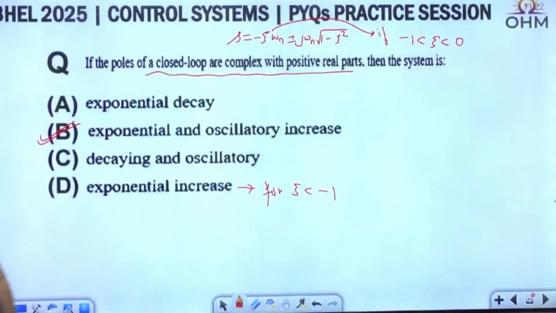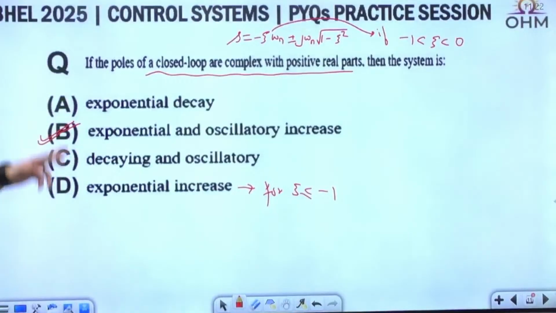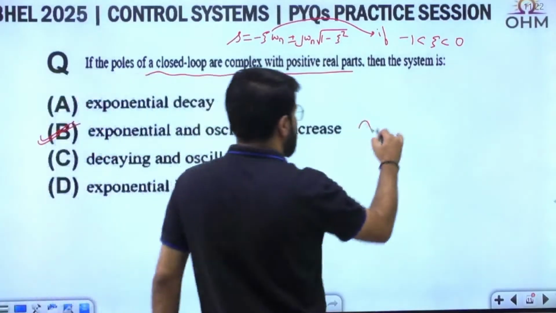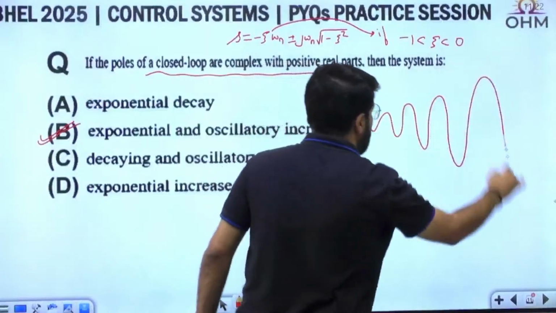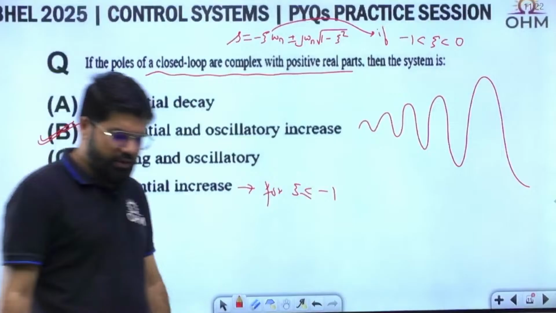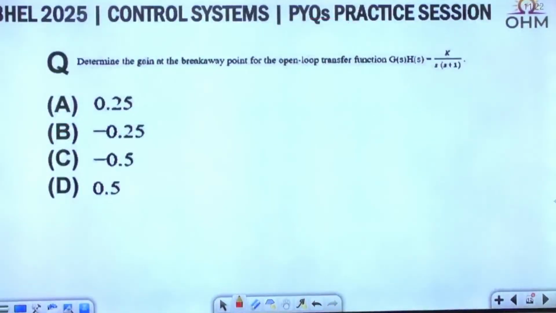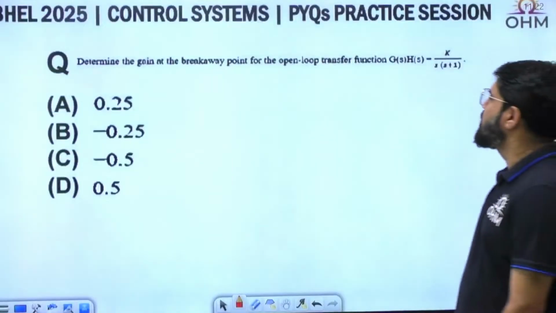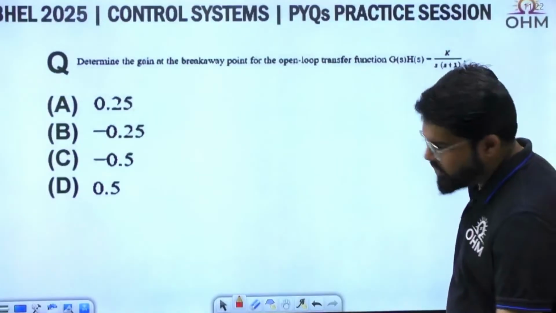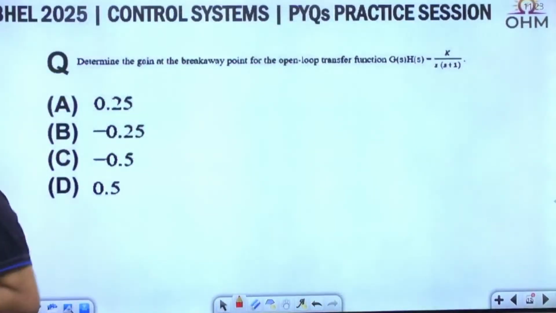Less than or equal to minus 1 also can be put here. But for zeta up to minus 1, it is exponential with oscillatory increase. This is how the output waveform is for zeta between 0 to minus 1. Correct? So yes, it has to be option number B here. Determine the gain at the break point for the open loop transfer function G(s)H(s) equal to K upon s plus 1. Simple question. Simple question.